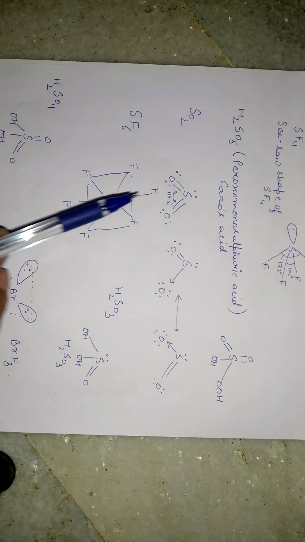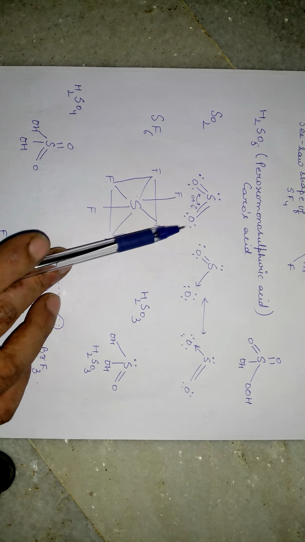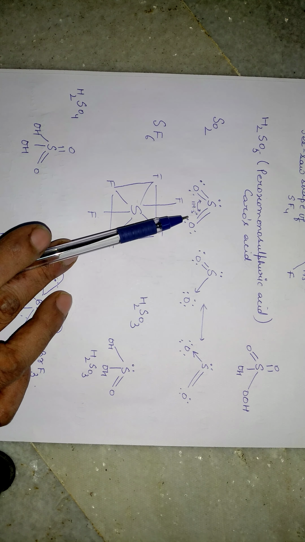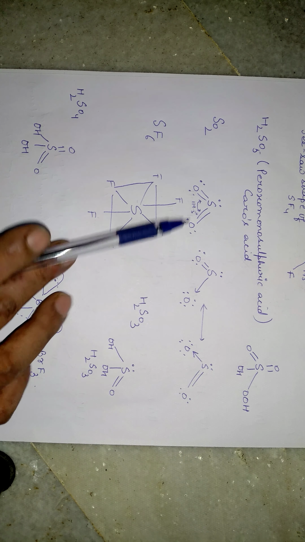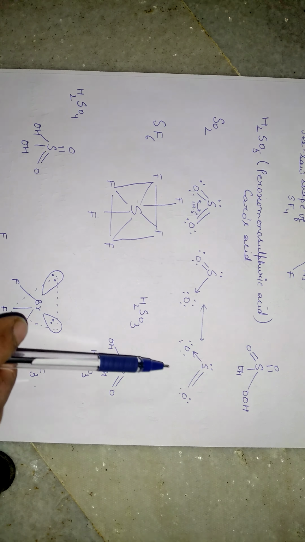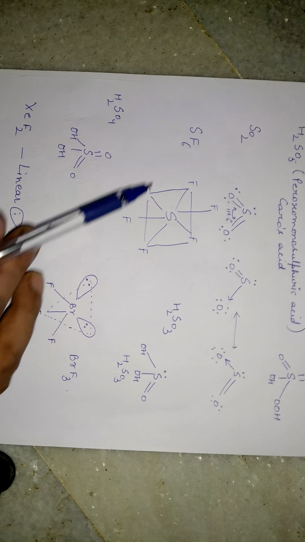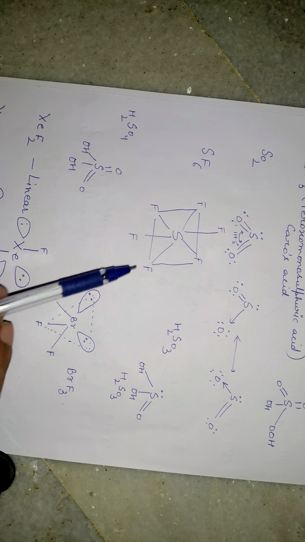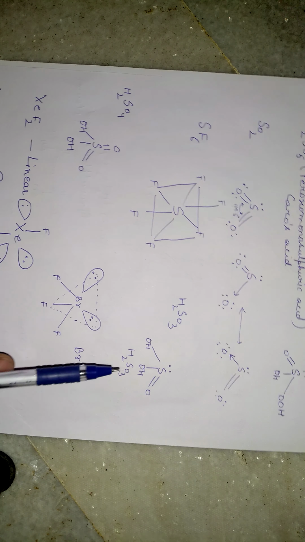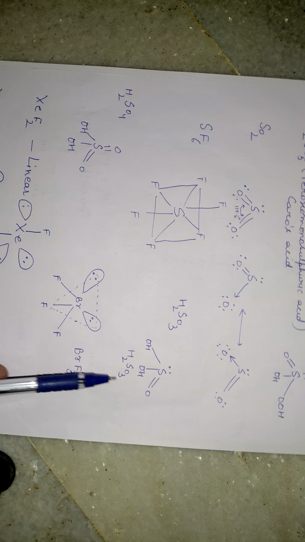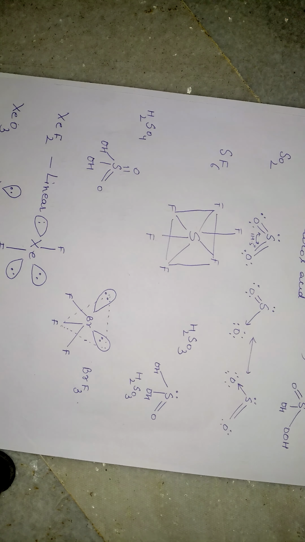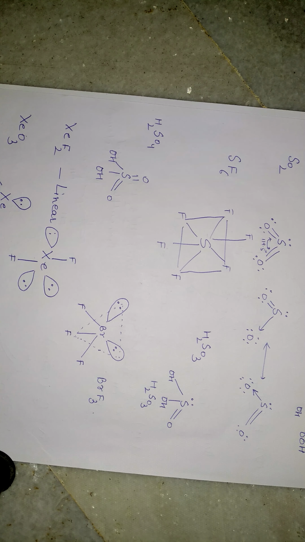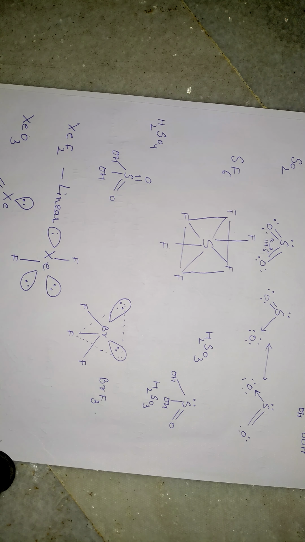Alright, moving on to the next one, that is sulfur dioxide. So the bond angle is around 119.5 degrees, and here you can see the Lewis dot structure for the sulfur dioxide molecule. Moving on to the next one, that is sulfur hexafluoride, SF6. This is the structure. Next one is H2SO3. I think the video quality is quite clear and you can see the structures of these. These molecules are given in your NCERT book also. So I have just come up with this video to make these structures clear, which are very important.